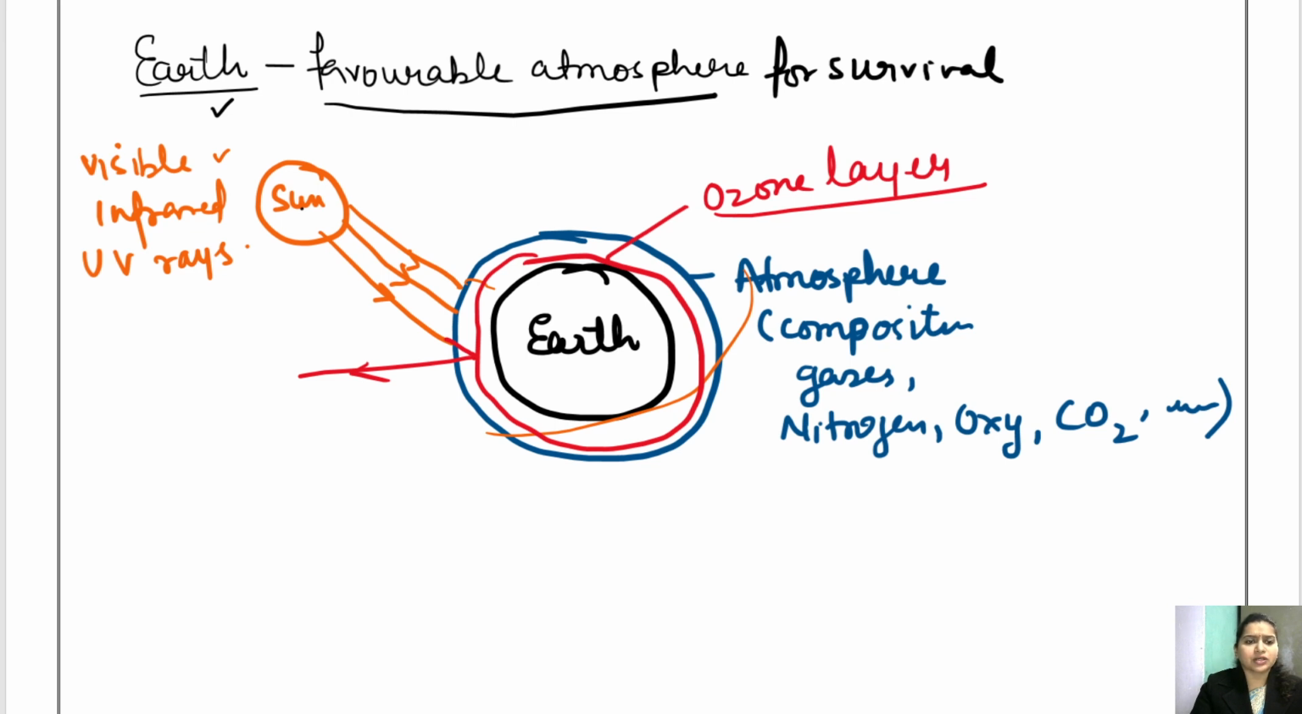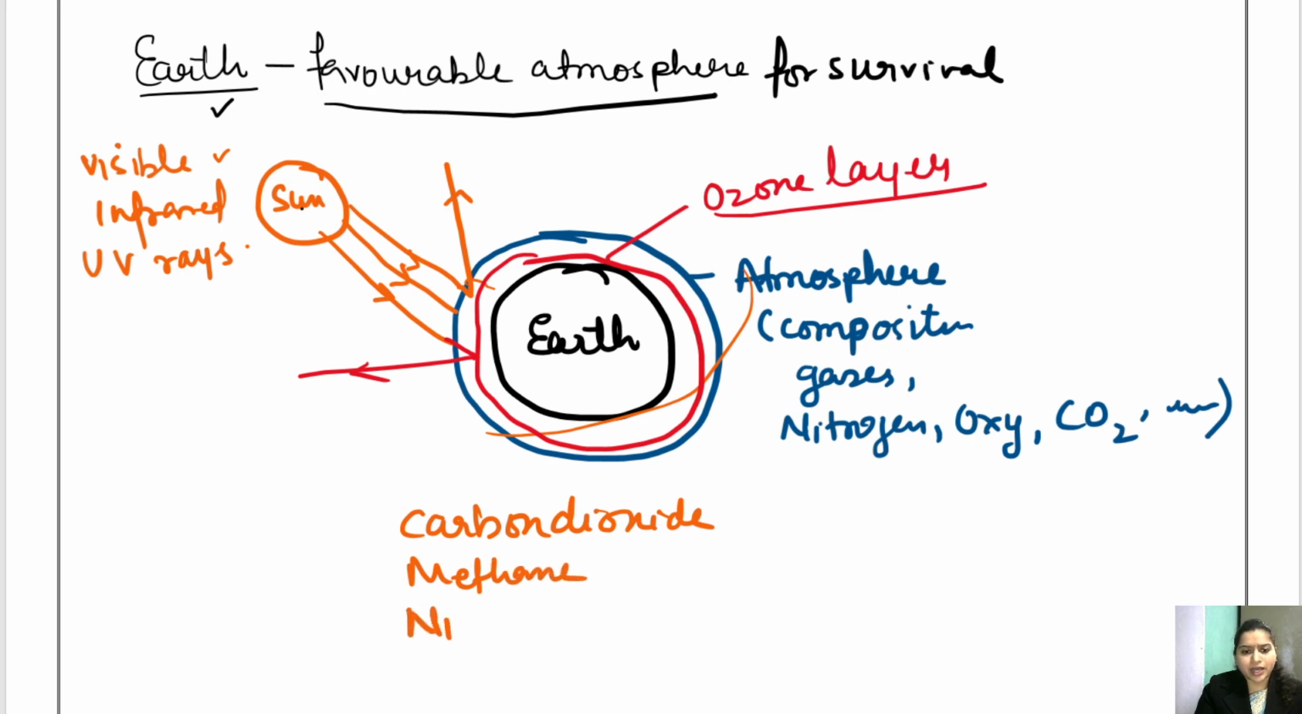And also, sun rays are also getting reflected by the atmosphere. Getting it? Now there are certain gases like carbon dioxide, methane, nitrous oxide, chlorofluorocarbon. So these are the gases which have a capacity to absorb this sunlight.